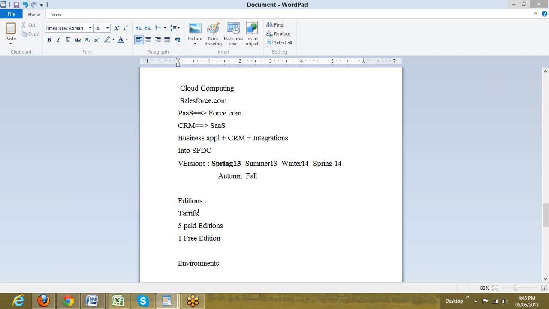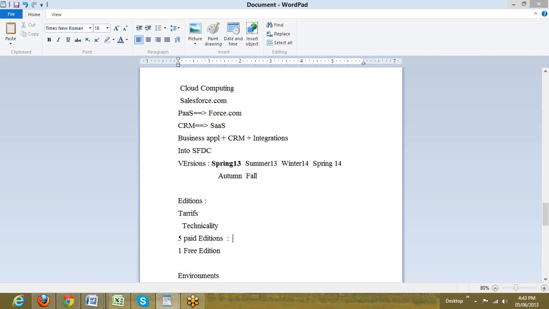Same way, Salesforce also offers 5 editions, which are 5 different tariffs, monthly rentals. But along with that rental, it is always the technicality of it, like what technical features we get. All 5 editions support the same technical features, but there is a difference in the bandwidth, that is, the usage of that feature.